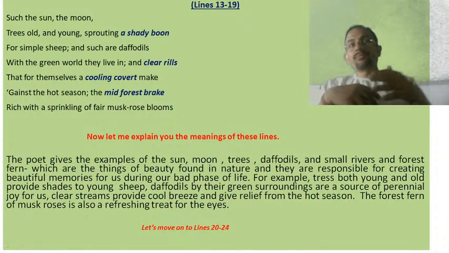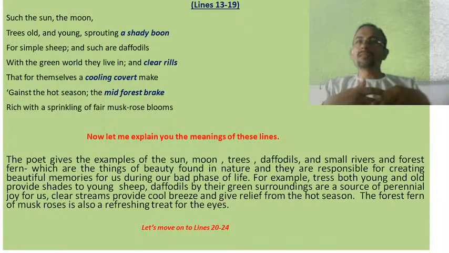So as it's a nature poem, he has taken objects from nature, and these are some of the examples of nature, like sun, moon, trees, daffodils, small rivers, forest fern. These are the examples of things of beauty which are found in nature, and they become a source of comfort or pleasure for us during our bad phase of life.